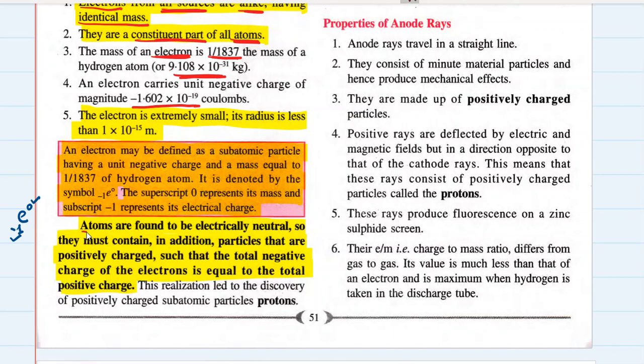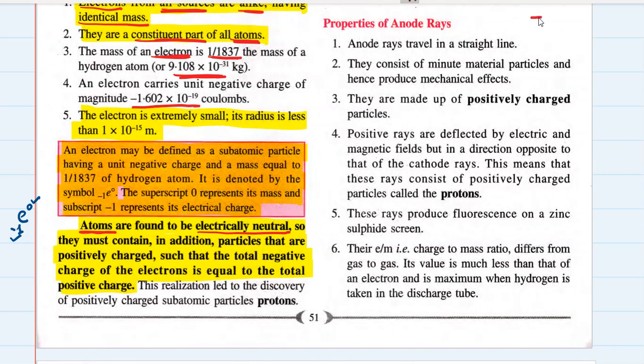So we know that atoms are electrically neutral, but we just found out that atoms are made up of electrons, which are negatively charged. Then how can atoms be neutral? If atoms are made up of negatively charged particles, then atoms should be negative. But no, atoms are neutral. It is known.